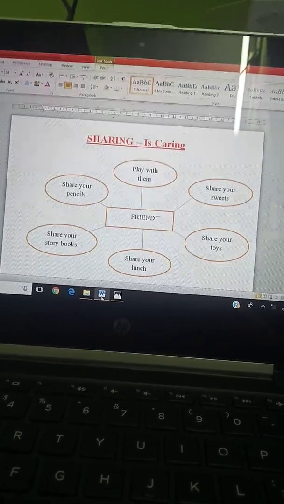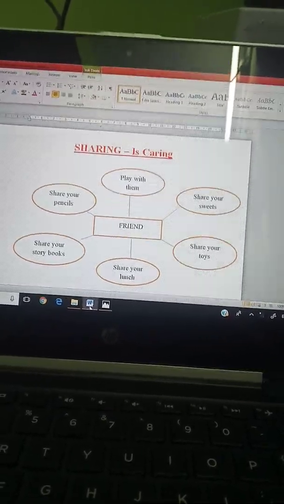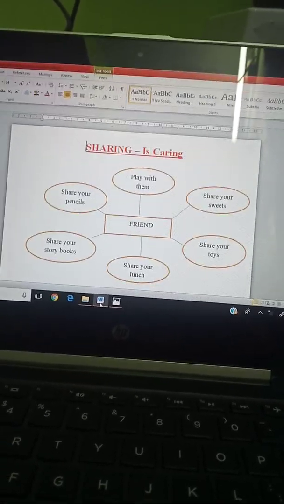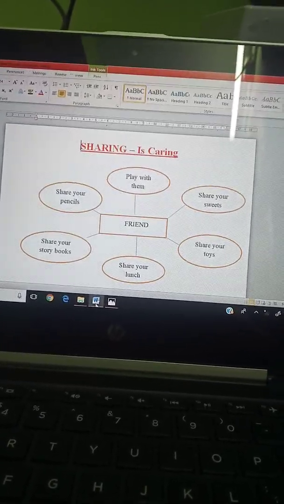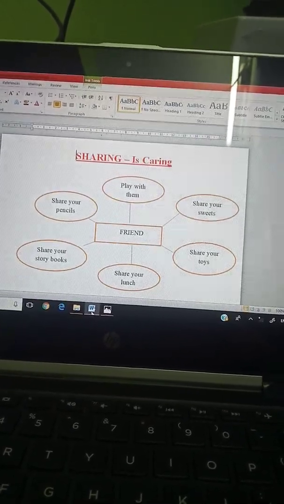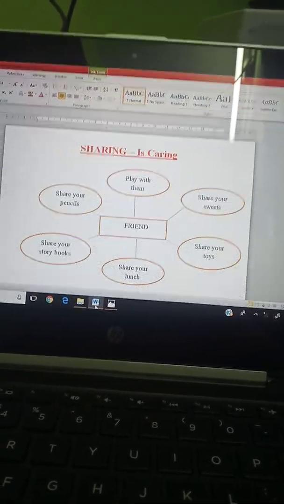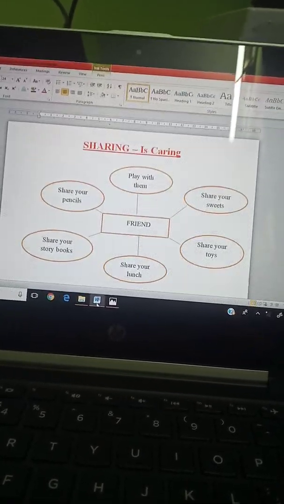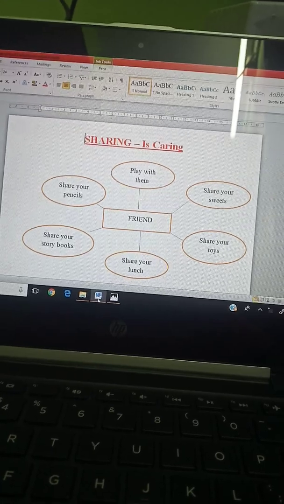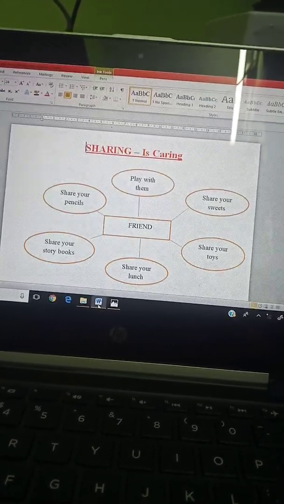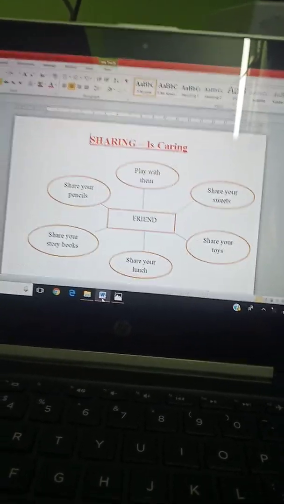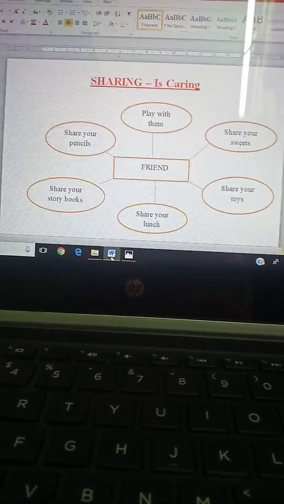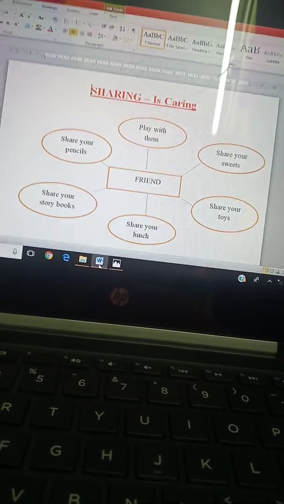We also learn that it is good to forgive. If someone has made a mistake and comes to us saying sorry, we have to forgive them. Okay? We learn that it is polite to apologize for a mistake. If you have done something wrong, you have to go and say sorry to the person. Understand? So, in this poem, we will understand the value of sharing and why sharing is important. Okay?